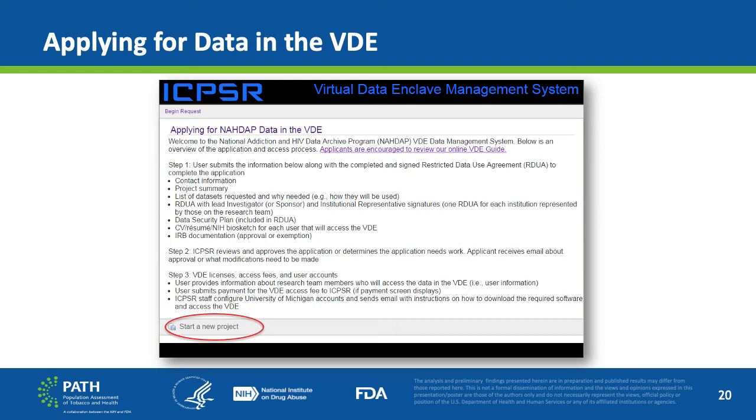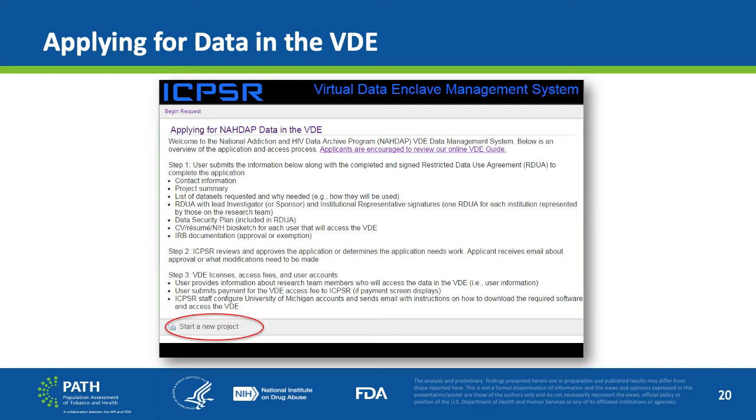The Applying for NADAP data in the VDE page is there to offer an itemized list of steps for the researcher to complete. Step 1 outlines the researcher submitting documents to the ICPSR, including a completed and signed Restricted Data Use Agreement, CVs for all future VDE users, and IRB documentation indicating approval or exemption of the project. In Step 2, ICPSR reviews and approves the application or determines that the application needs work. The applicant would receive an email from ICPSR communicating approval or modifications to be made.